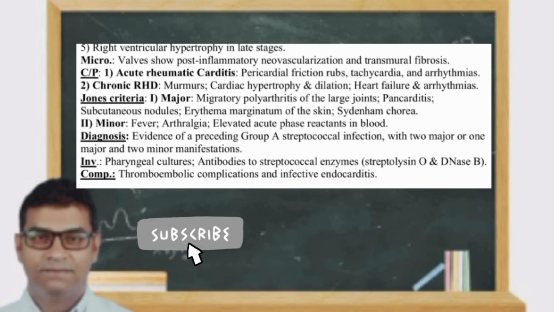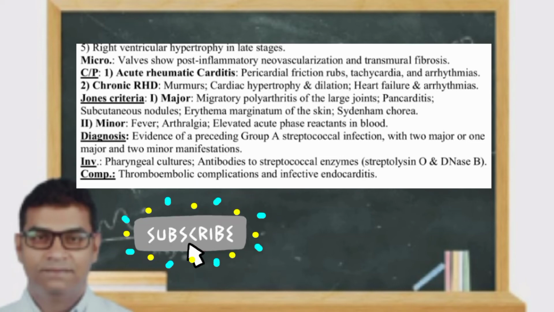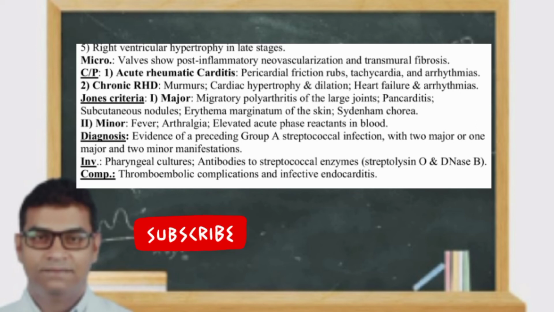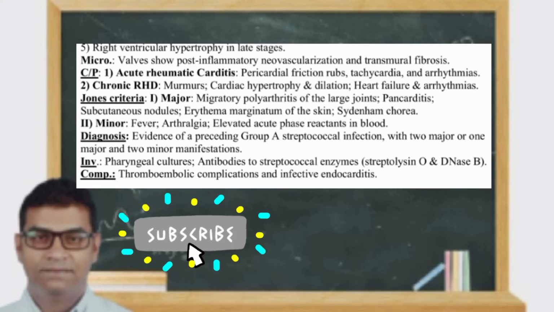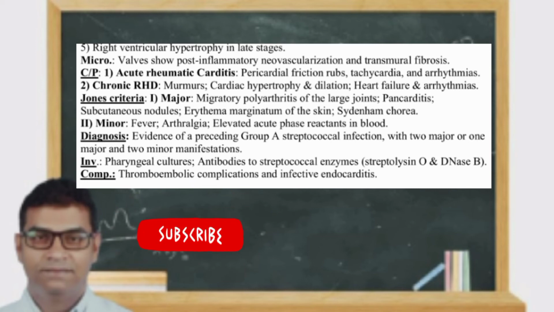Jones criteria includes major criteria and minor criteria. Major criteria are migratory polyarthritis of the large joints, pancarditis, subcutaneous nodules, erythema marginatum of the skin, and Sydenham chorea. Minor criteria include fever, arthralgia, and elevated acute phase reactants in the blood.